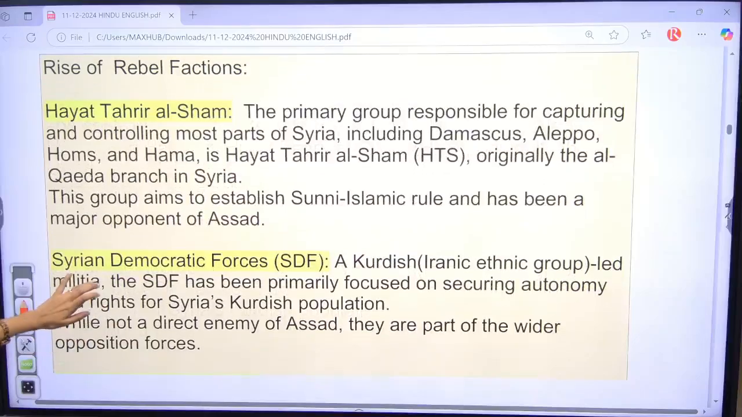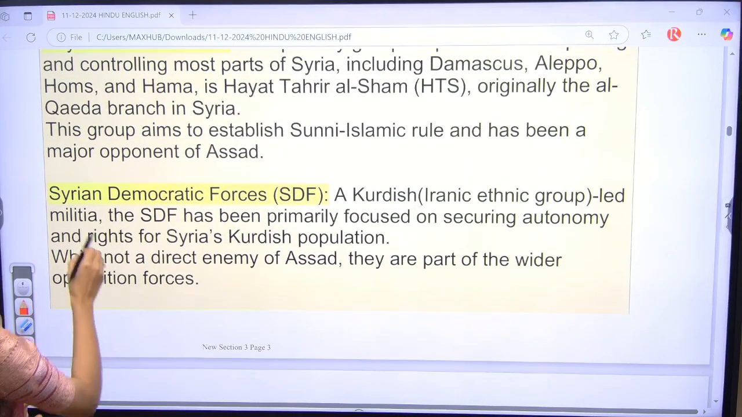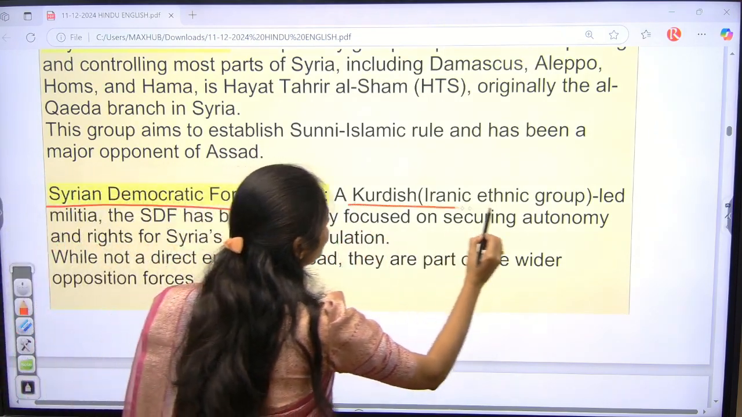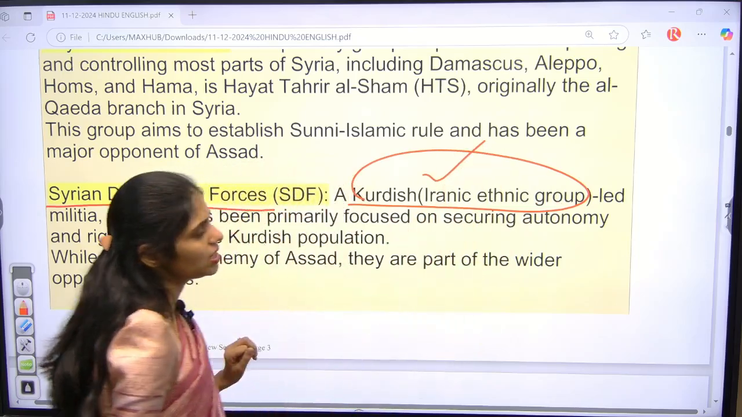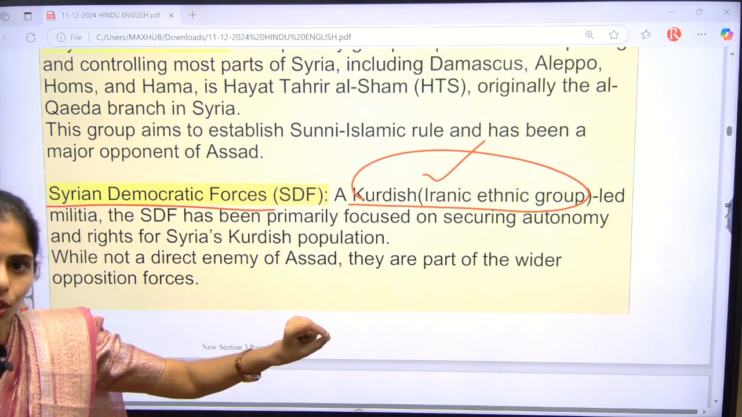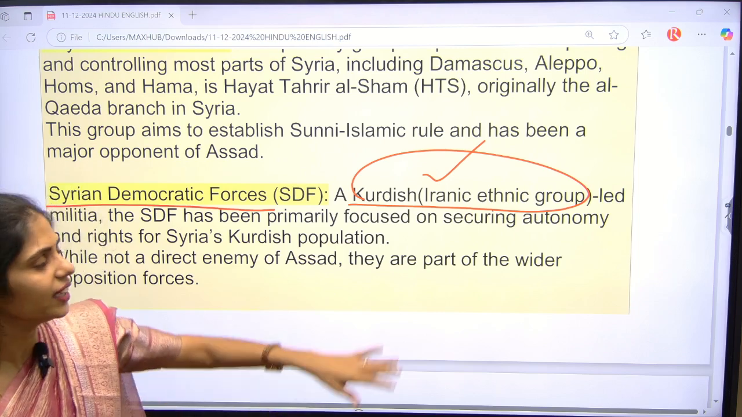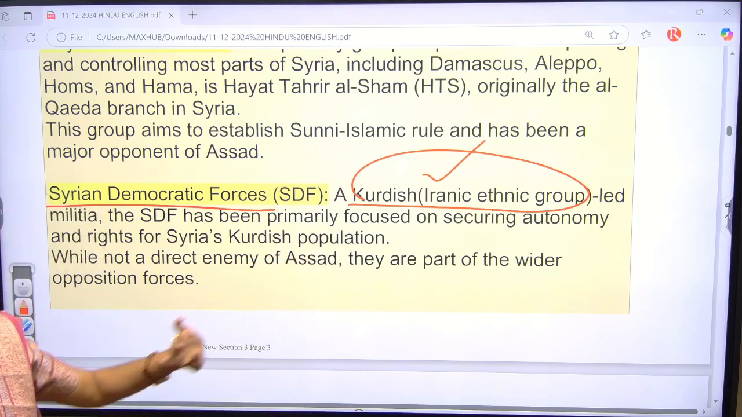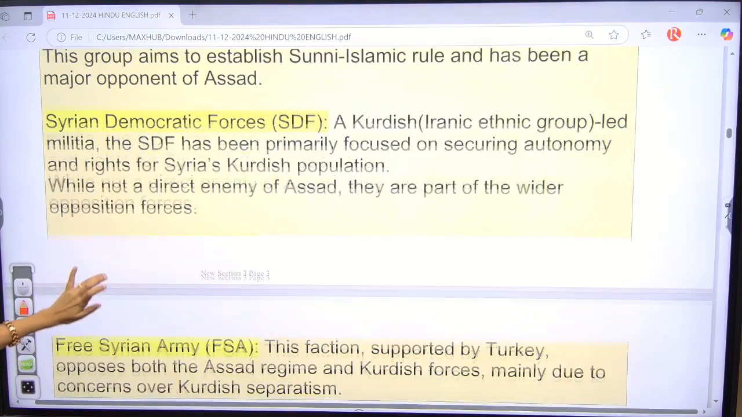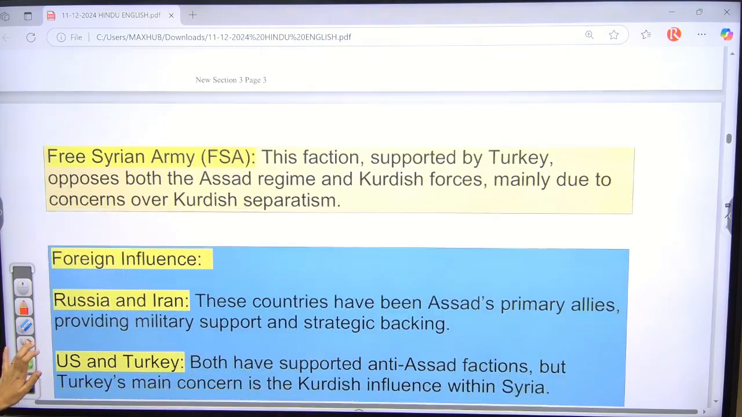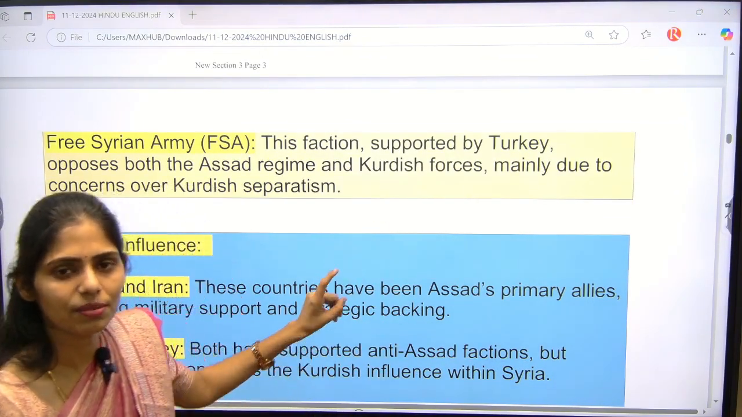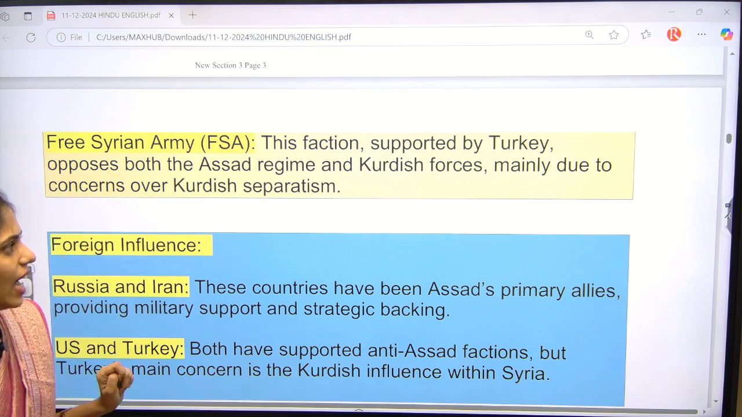Later on, we have the SDF, the Syrian Democratic Forces. The Syrian Democratic Forces are Kurdish, an ethnic group, because Syria also has a boundary with Iraq, right? So here we have an ethnic group commonly living in Iran and Iraq, and they have some control in Syria. That is the Kurdish group, the Syrian Democratic Forces. The next one is the Free Syrian Army. You already know that Turkey also shares a direct boundary, so Turkey also has influence. From Turkey we had this group called the Free Syrian Army.